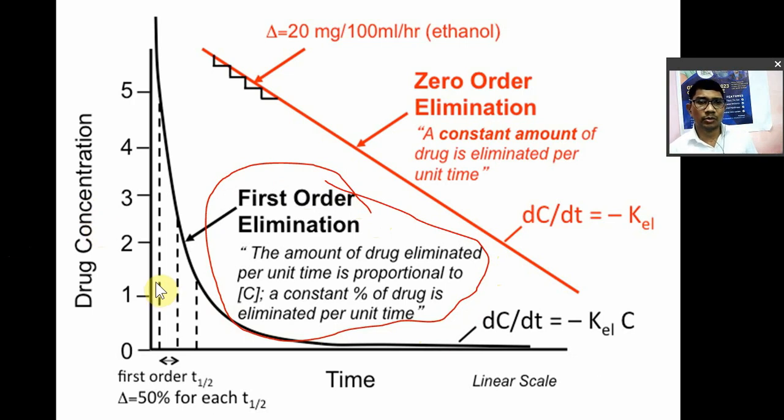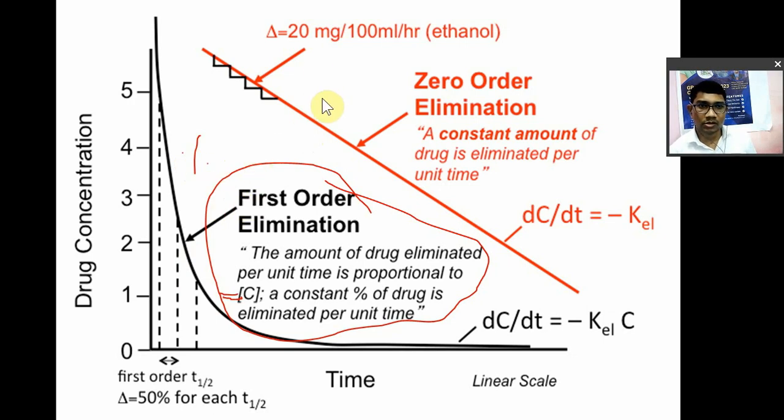The amount of drug to be eliminated per unit time is proportional to the plasma drug concentration. A constant fraction or constant percentage of drug will be removed, which is dependent on the plasma drug concentration.